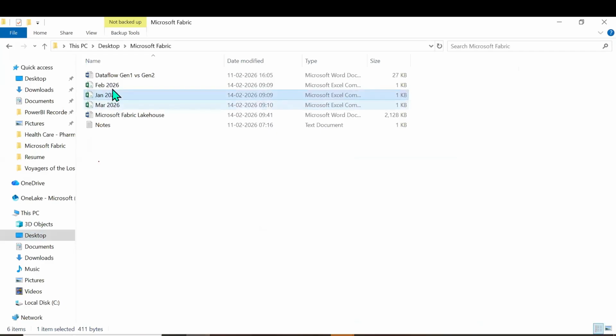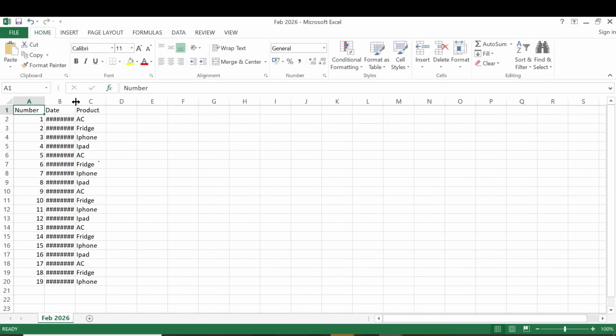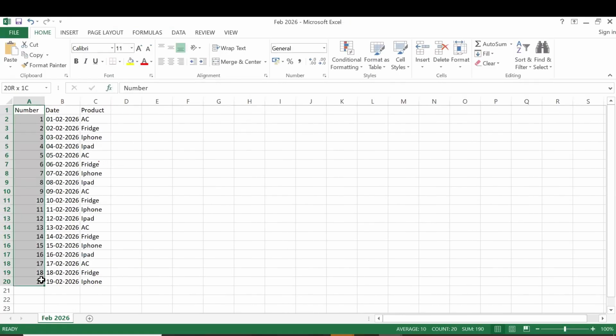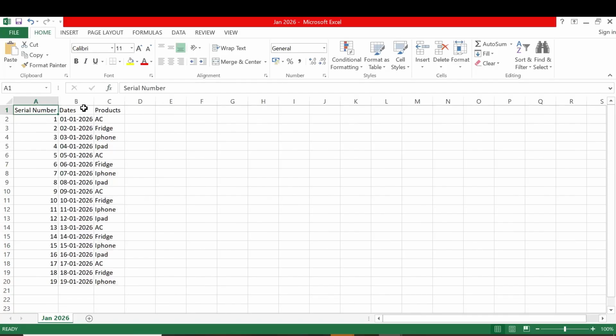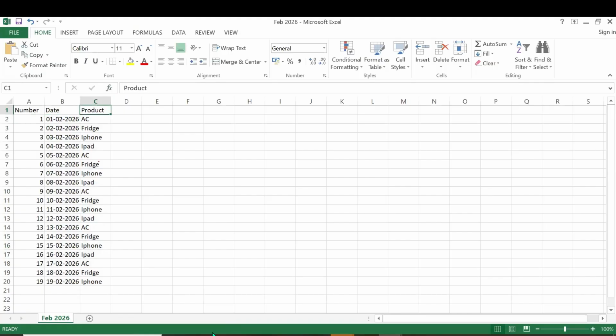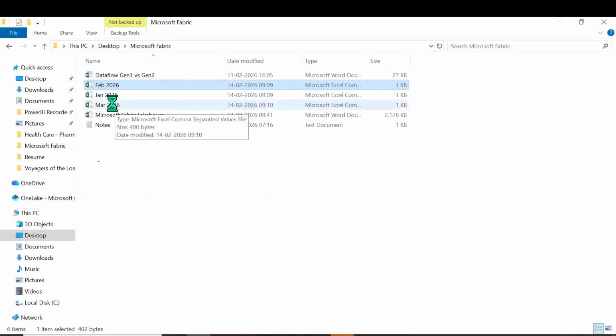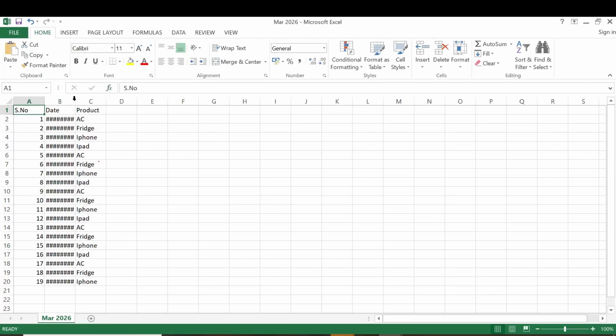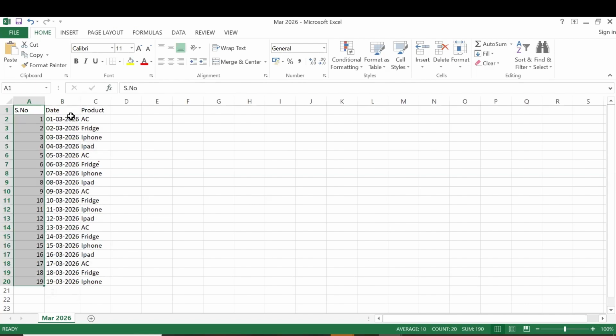What do we have in the February sheet? We have number, not renamed serial number. Date, not dates, and product. In January we have serial number, dates, products. In February we have number, date, product. In March we have SN number, date, product. Okay, there are three variations here.